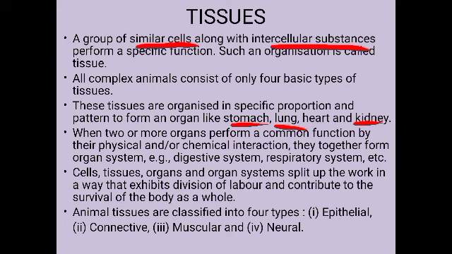Okay, now when 2 or more such organs perform a common function by their physical and chemical interaction, then they form the organ system. So how is the organ system formed? When different organs interact with each other physically or chemically, they form the organ system. For example, digestive system, respiratory system, etc.